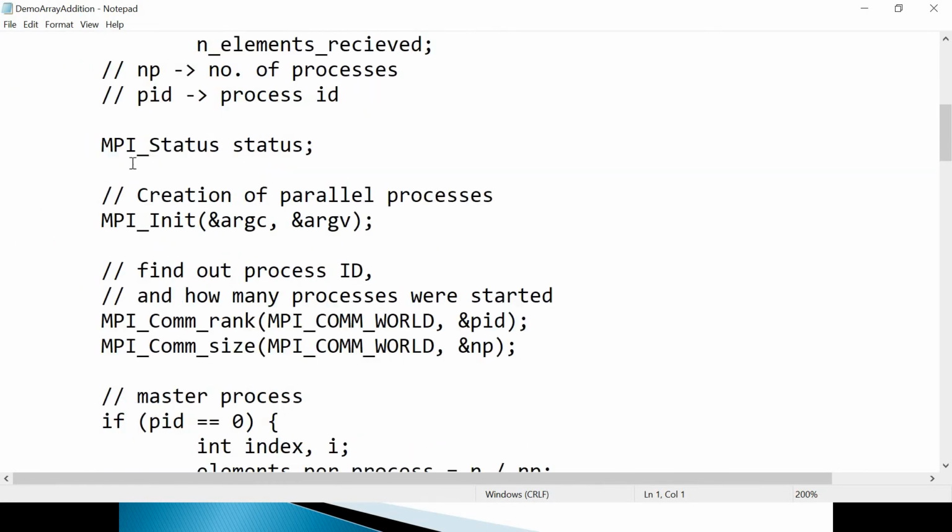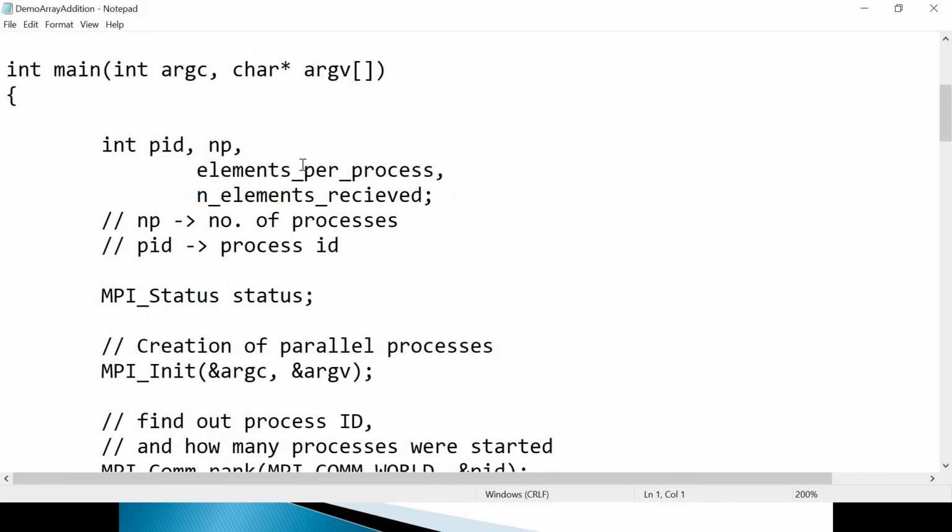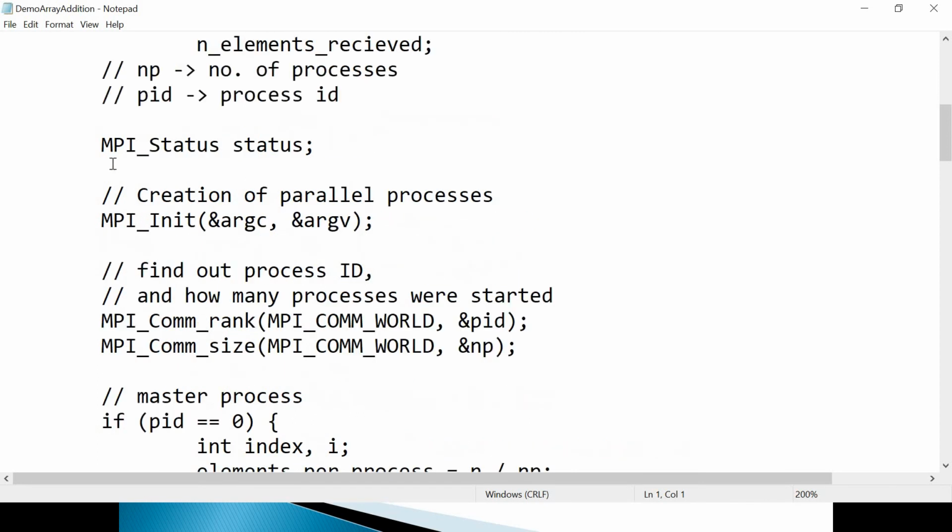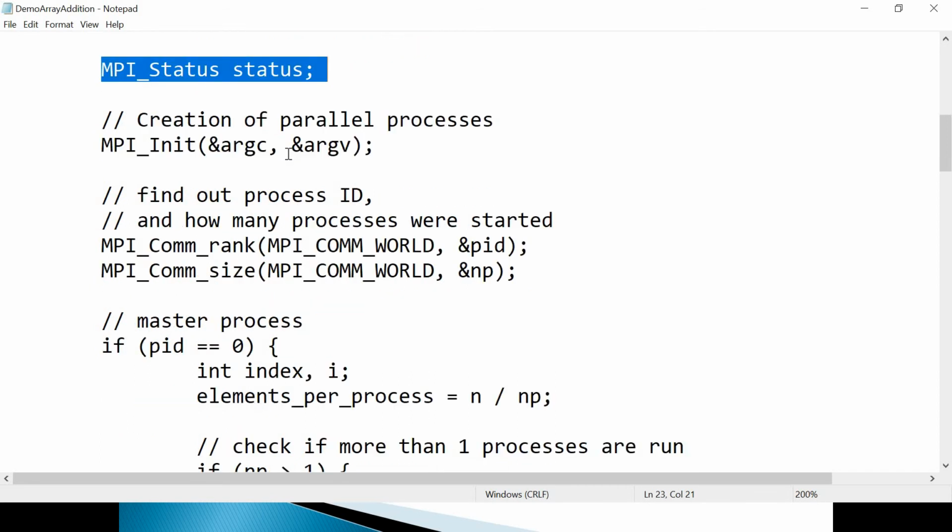Here you will see the MPI status data structure, an internal data structure. I have declared a status variable, and some temporary variables to hold the number of processes, the rank of the processes, and a number of other things. So now just focus on this variable, you will need it in the receive call. I hope you can recollect.